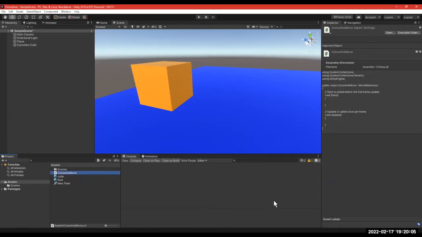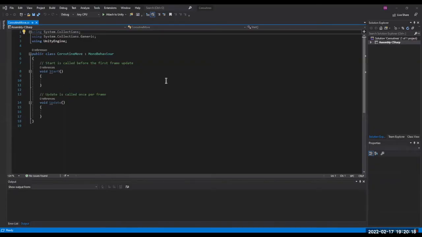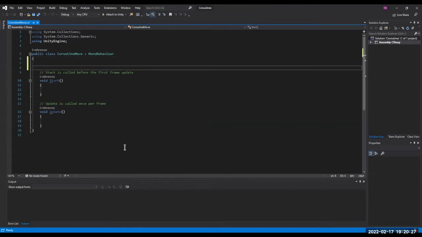Let's see. I'm going to stop sharing for a hot second here, and then we're going to switch to, hello, where's Visual Studio? Okay, there it is. Awesome. So can everyone see Visual Studio right now? Yes. Awesome. Okay. So we're going to make some variables here to do what we want to do.